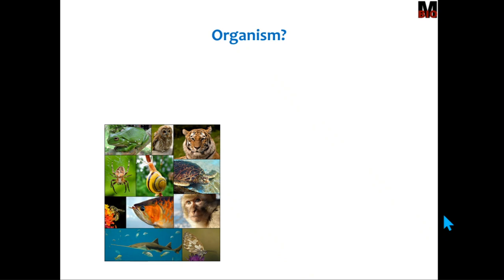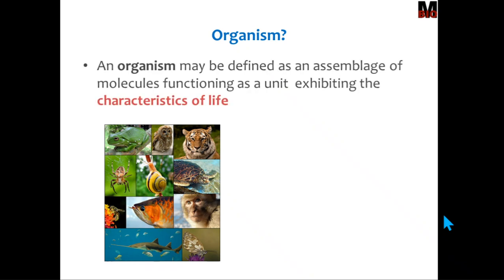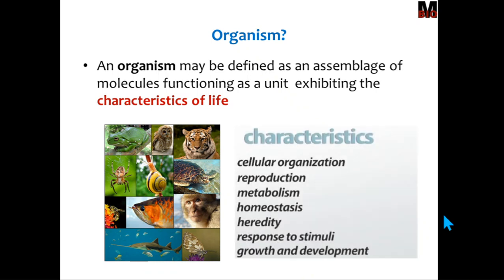We cannot simply define an organism in a sentence or two. An organism can be defined based on the characteristics it possesses. An organism may be defined as an assemblage of different types of characteristics. So, what are the characteristics possessed by an organism which are unique to life? These characteristics are listed here.